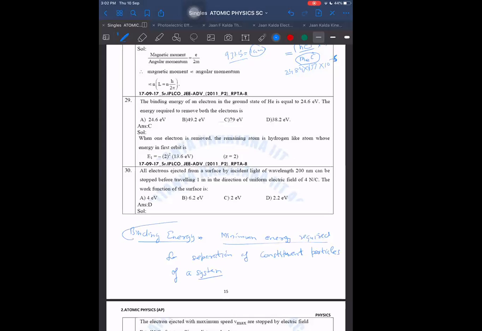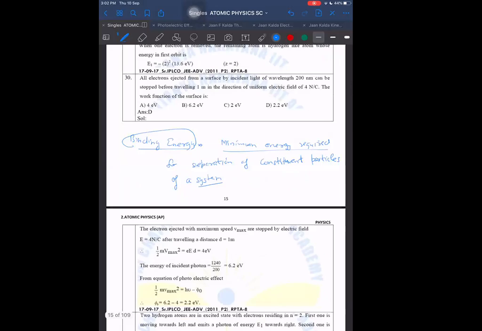That is it, always. Separation means separation up to infinity, not like a small little bit of separation.